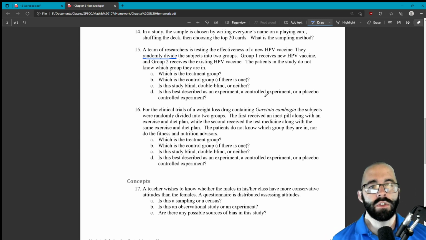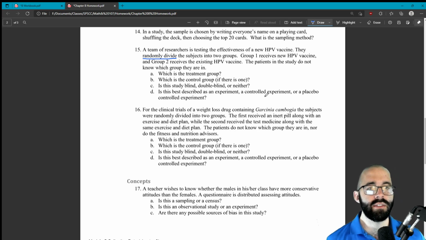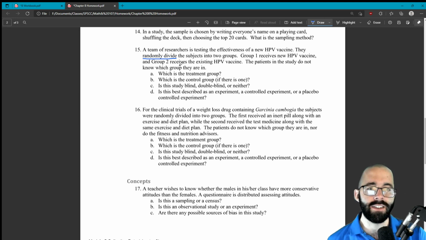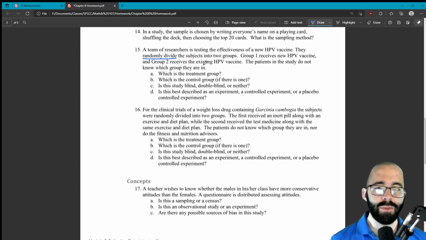So I would say that it's a controlled experiment. There is a control, but there's not really a placebo. It's not like if group 2 received a saline solution instead of a vaccine, that would be a placebo. But they are getting something real. So there's no placebo here. We'd say a controlled experiment.